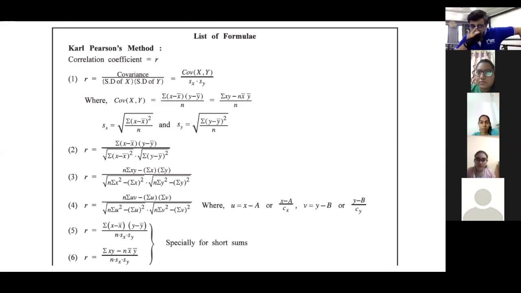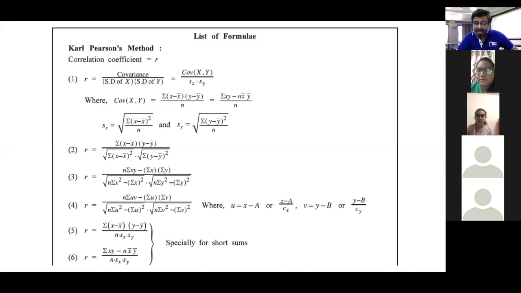Second formula: r equals sigma (x minus x bar)(y minus y bar) upon square root sigma (x minus x bar) whole square into square root sigma (y minus y bar) whole square. This formula we will use in long questions as well as short questions. In the long questions, we use it when x bar and y bar come in integers, not in decimals. And in short questions also, when sigma (x minus x bar)(y minus y bar), sigma (x minus x bar) whole square and sigma (y minus y bar) whole square are directly given.